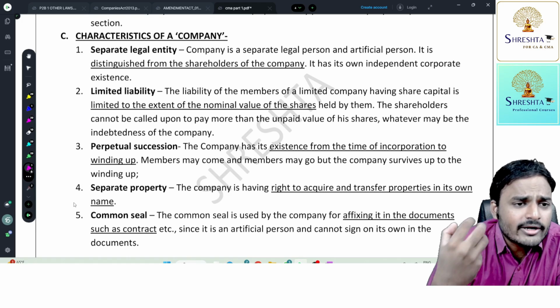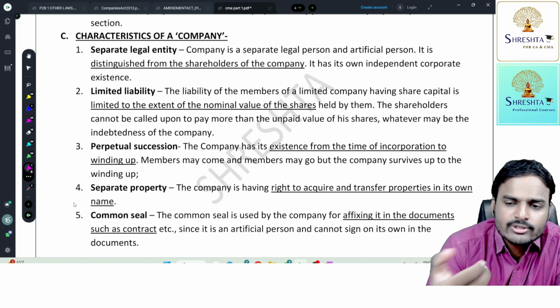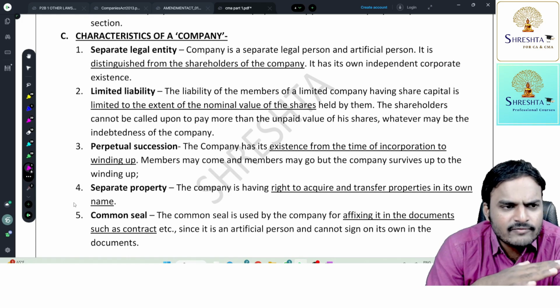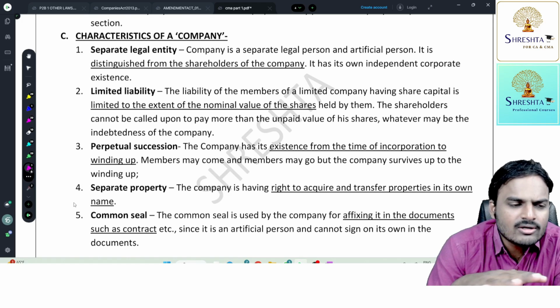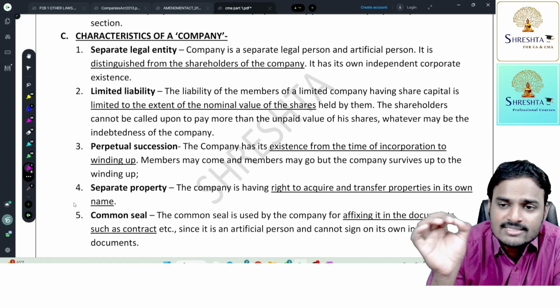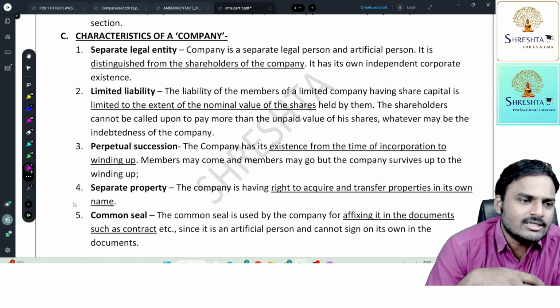So through this, company will get a contractual capacity. Company can enter into contract with the debtors. Company can enter into contract with creditors. Company is responsible to creditors. Company has rights over the debtors. Everything is separated. Now the existence of the members will not affect the existence of the body corporate, the existence of the company.